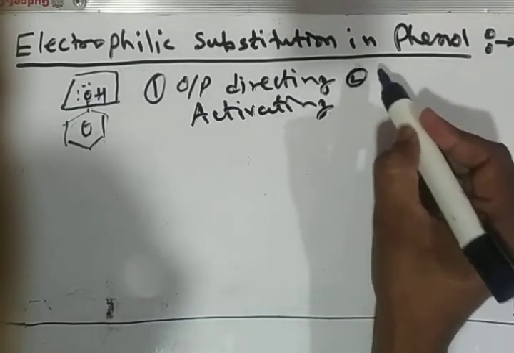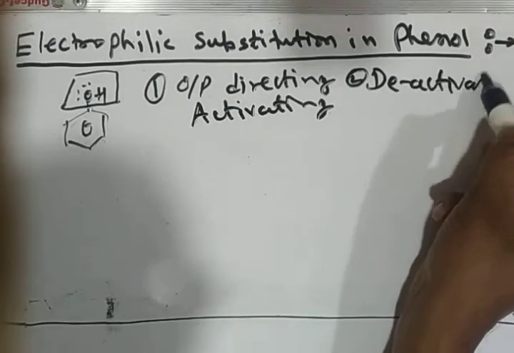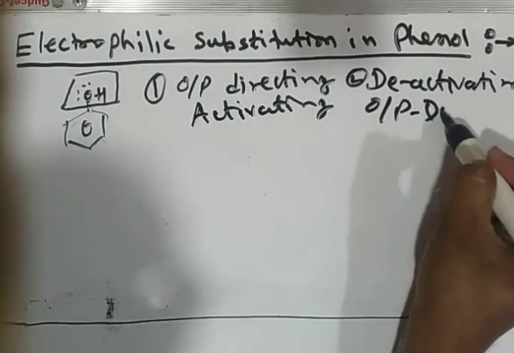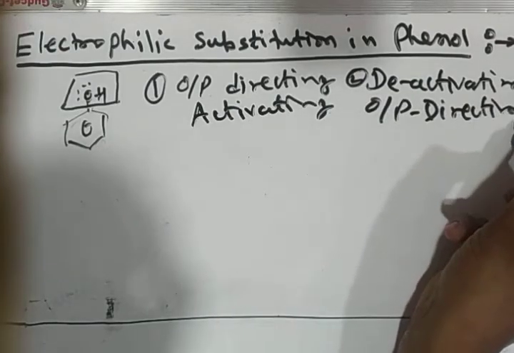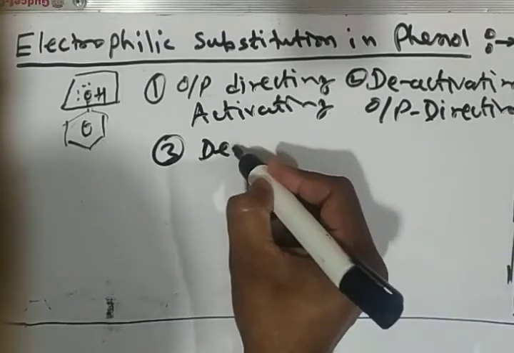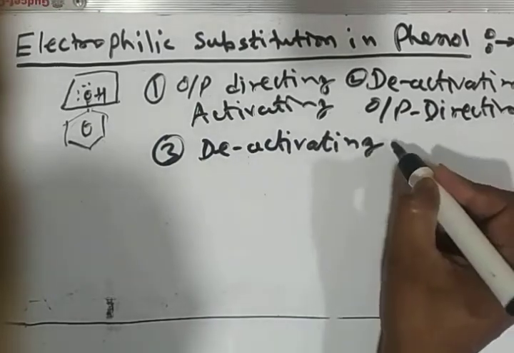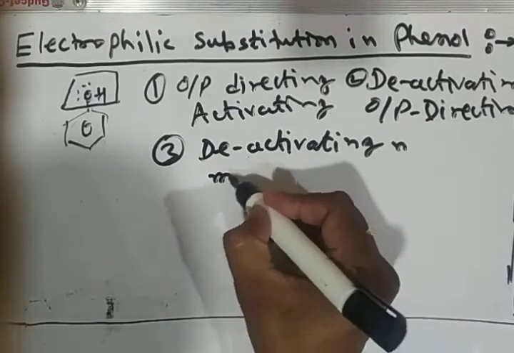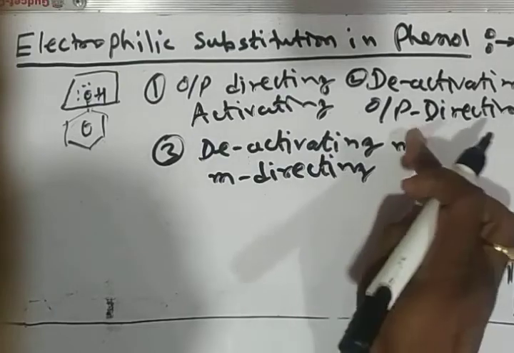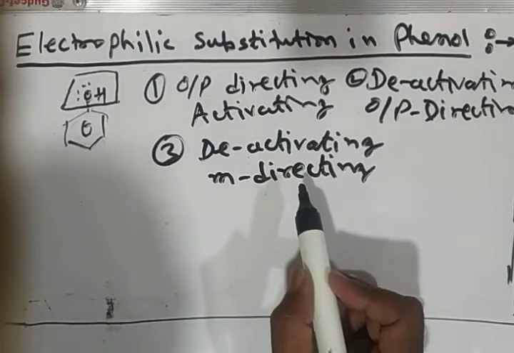Number two is deactivating and ortho para directing, and the third one is deactivating and meta directing. All the substituents or functional groups are categorized into these three classes.